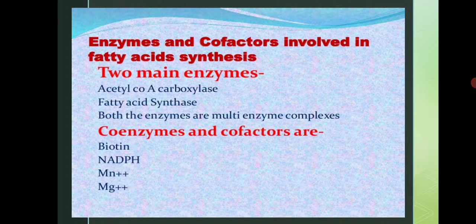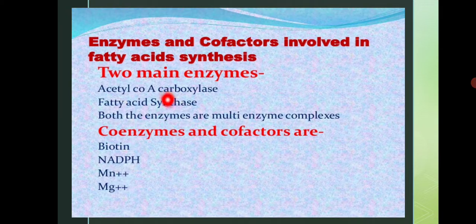So we require acetyl CoA, NADPH, plus the enzyme called acetyl CoA carboxylase, which will carry out the carboxylation reaction. We will see where it is needed. Next we require the enzyme called fatty acid synthase. This is a very important enzyme.